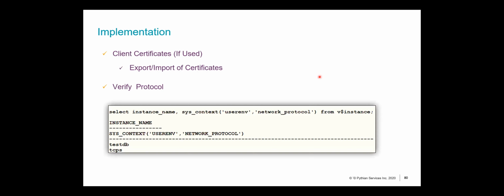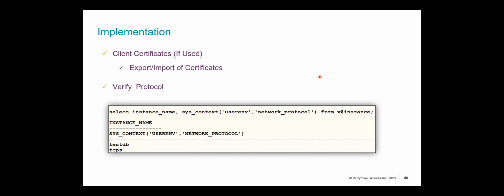You can view that using your sys_context. That's a network protocol that's present on your database. Whenever you establish a secure connection over the TCPS port, this is what you can check to figure out your protocol and verify that your SSL or TLS is being used.